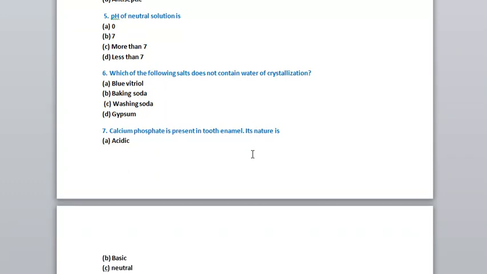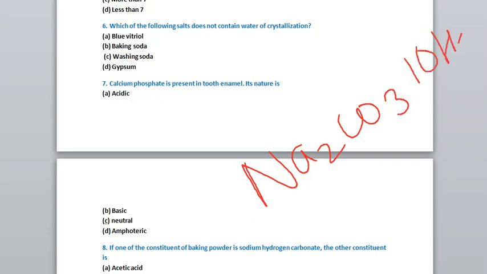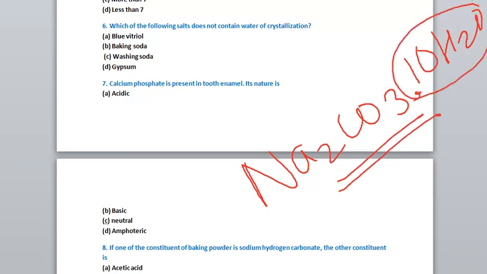Now, we will discuss question number 6. Which of the following salts does not contain water of crystallization? So what is water of crystallization? Do you know? Water of crystallization is a fixed number of water molecules which is attached with one formula unit of any salt. For example, if I write Na2CO3.10H2O, I think you have read this in your chapter Acids, Bases and Salts. This is the formula of washing soda. So this 10H2O is water of crystallization which is attached with one formula unit, that is, with sodium carbonate.